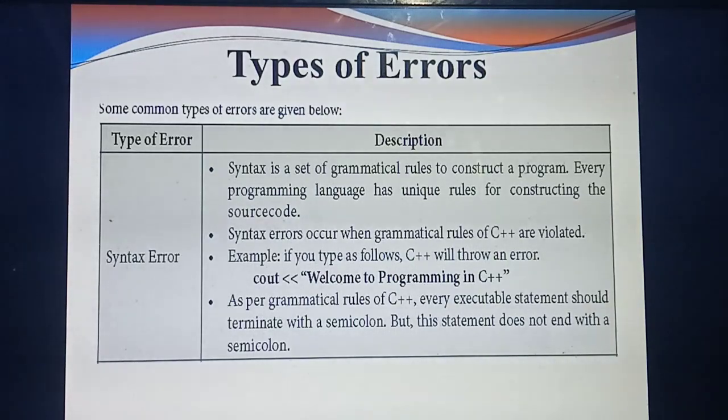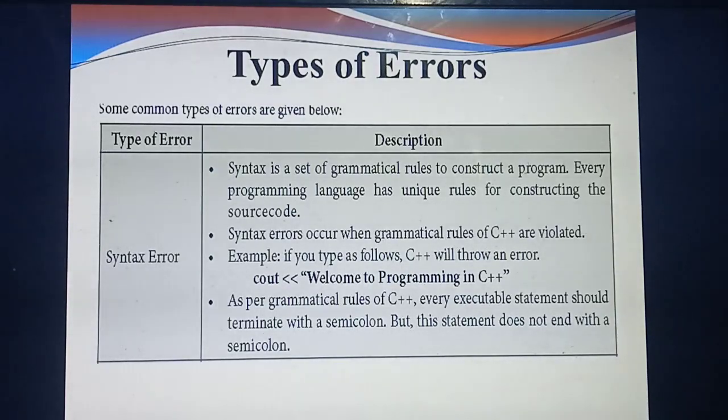In English you will study grammar. Likewise, here also grammatical rules will be there. So what do we mean by grammatical rules? You have already studied C++ programs: in the first line you should write the header file, then using namespace std, then main function, then curly braces, open brace, close brace, then cin, semicolon, cout, semicolon, close brace, everything. This is the grammatical rule. If you miss anything inside this, even a semicolon or cin or cout or any double quotes, you will get a syntax error.